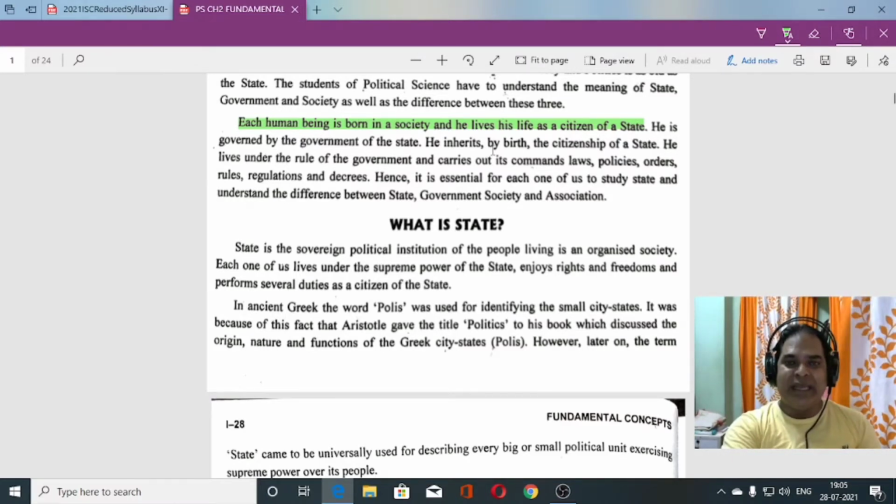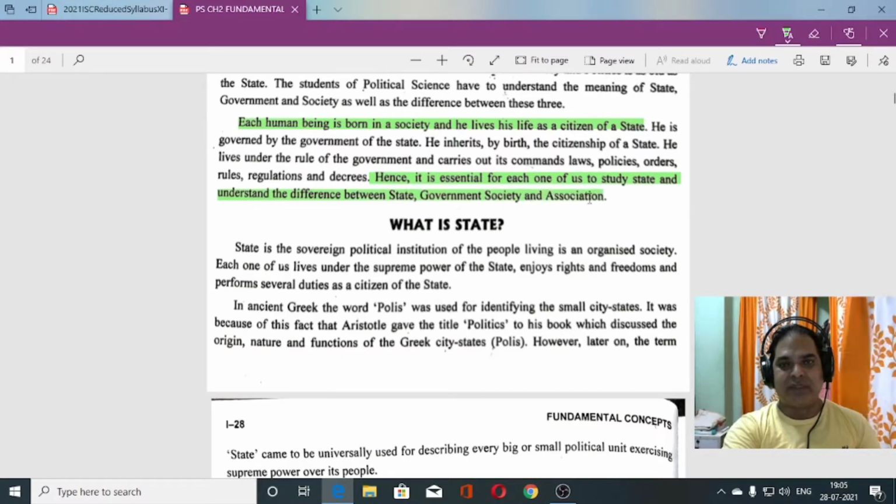He inherits by birth the citizenship of the state. He lives under the rule of the government and carries out its commands, laws, policies, orders, rules, regulations, and decrees. Hence, it is essential for each one of us to study the state and understand the differences between state, government, society, and association.